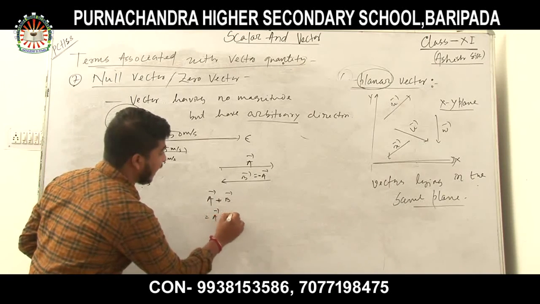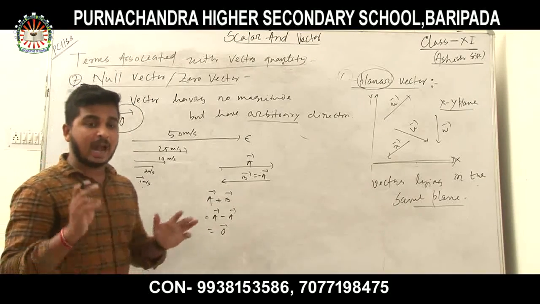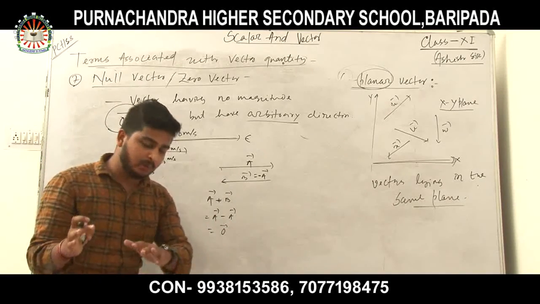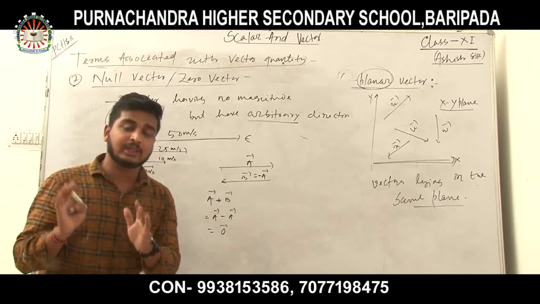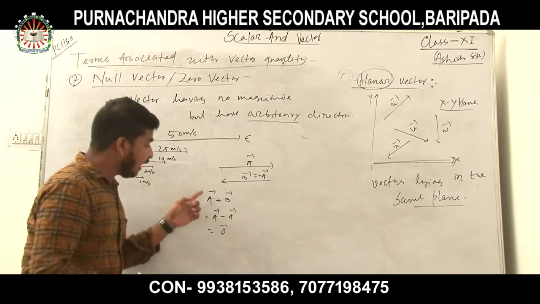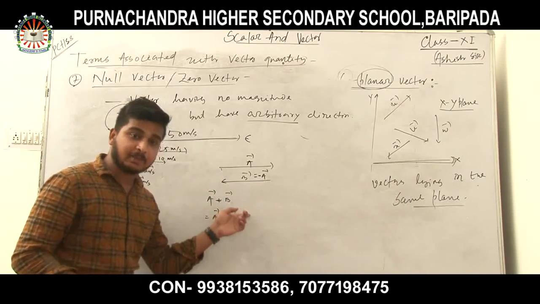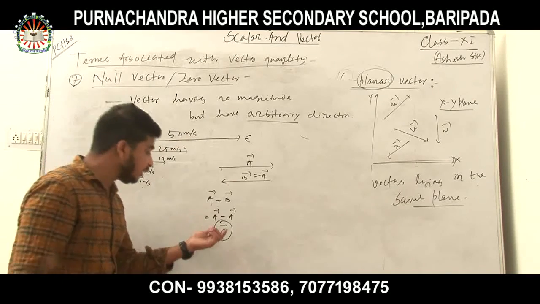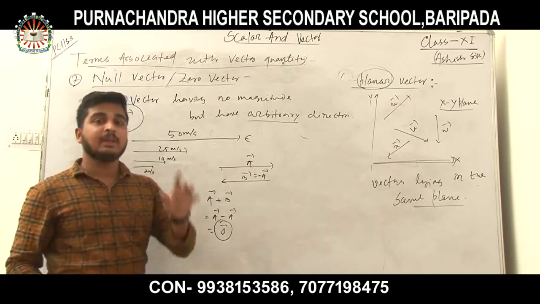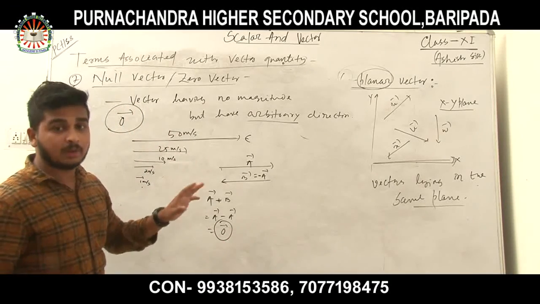A vector plus minus A vector will give a zero vector. When a vector is added to its negative, or subtracted from itself, the resulting vector quantity has zero magnitude but arbitrary direction. So this is the null vector or zero vector.